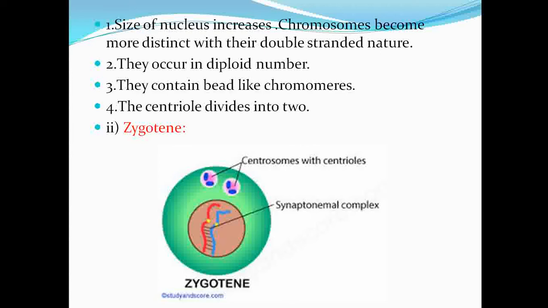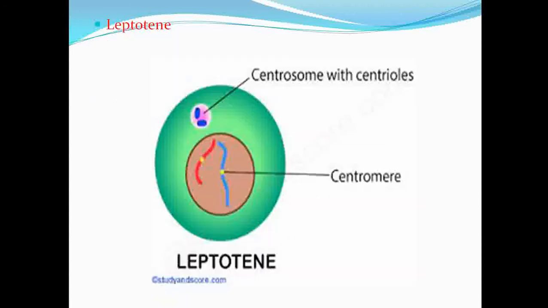The centriole divides into two. You can see the centrosome with centriole on top of the previous diagram, and it is divided into two. The thickening of the chromosomes is seen here in leptotene, and the increase in the size of the nucleus is also seen in this phase.